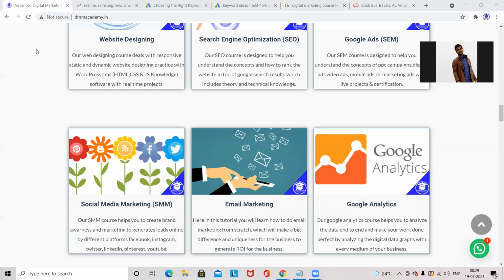So one keyword research will be for DMM Academy, one for your own website, and three will be for different industries. Is it clear up to here? Yes, bro.